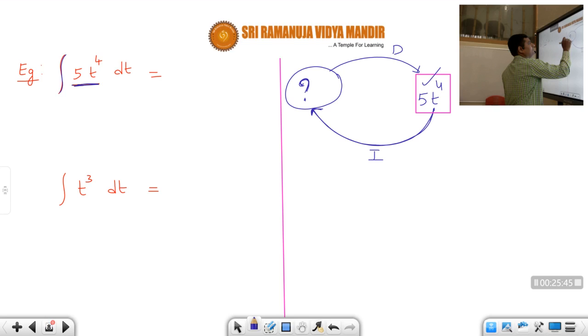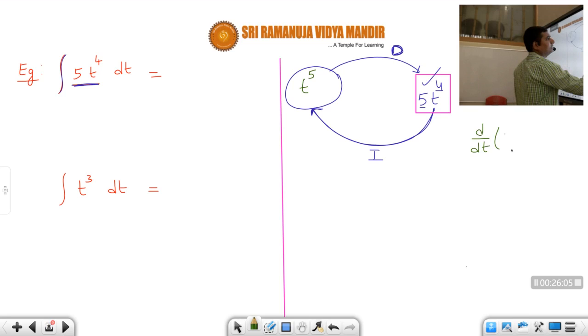So here you can see, here 4 is there, here 5 is there as coefficient. So that means can I write here t power 5? What is d by dt of t power 5, students? 5 into t power 4, because the power will come as coefficient and the power will be reduced by 1.